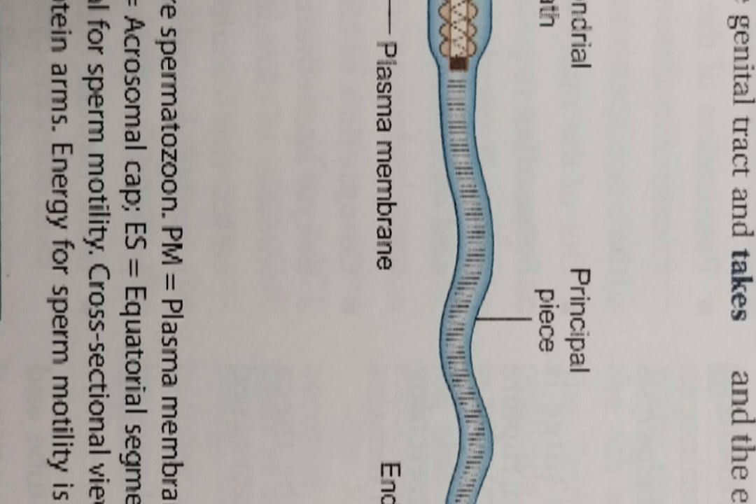Cross-section view shows 9 pairs of peripheral doublets joined to each other by nexin links via 2 dynein protein arms. Energy for sperm motility is delivered from the mitochondria in the middle piece.